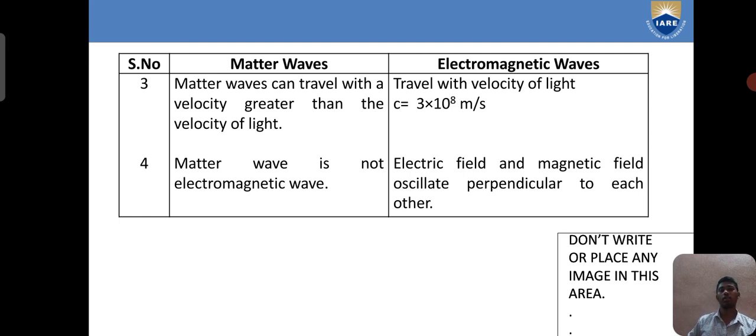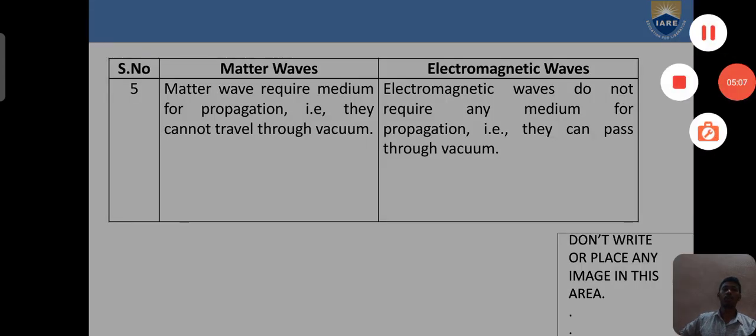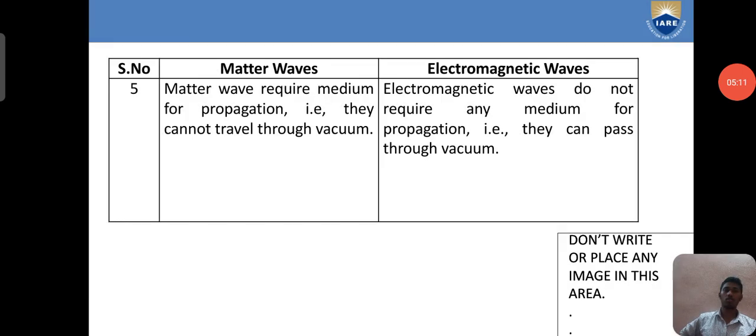In electromagnetic waves, the electric field and the magnetic field oscillate perpendicular to each other. Matter waves require a medium for propagation, whereas electromagnetic waves do not require any medium for propagation. They can pass through a vacuum.